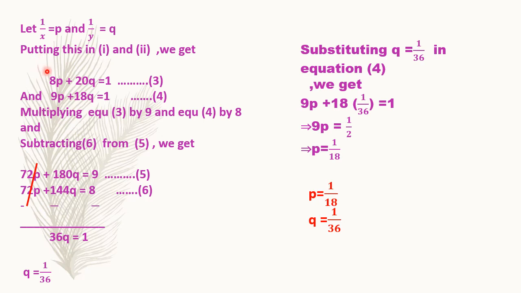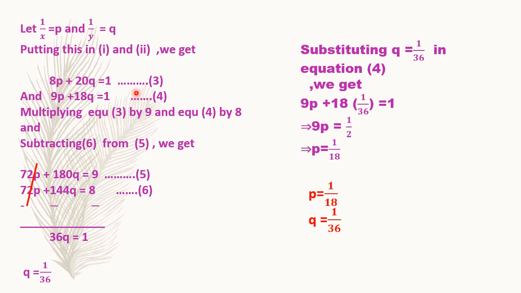Now we are going to reduce those two equations into a linear form. So what shall we do? We shall substitute 1 upon x is equal to p and 1 upon y is equal to q, and reduce them to the linear equations. So thereby we get 8p plus 20q is equal to 1, and 9p plus 18q is equal to 1.